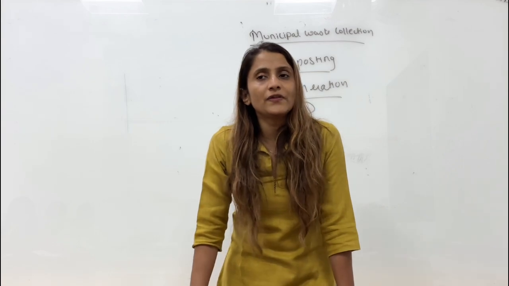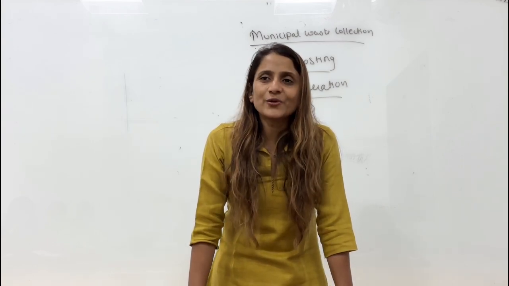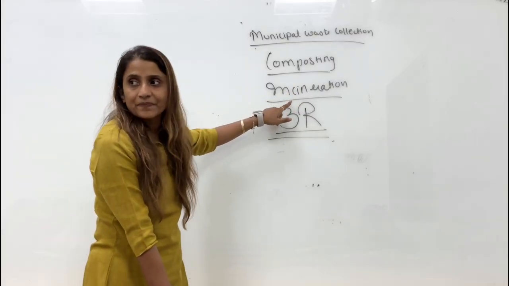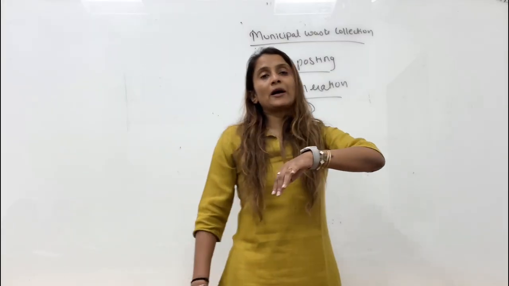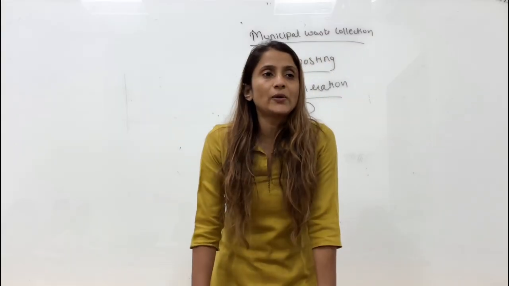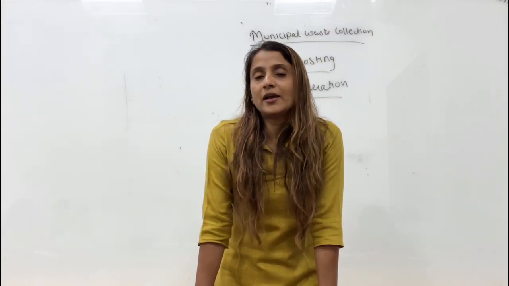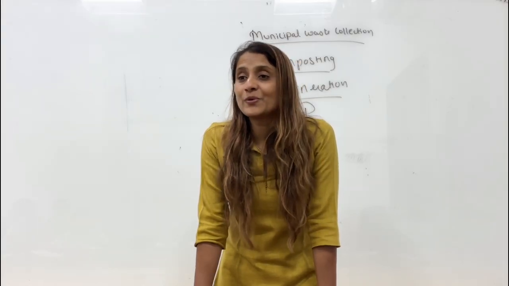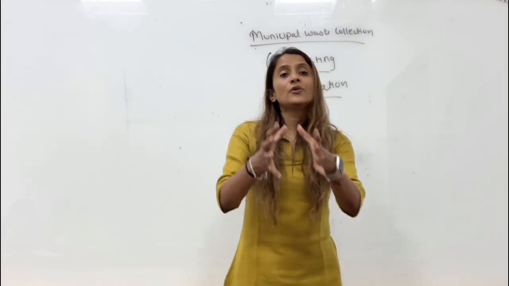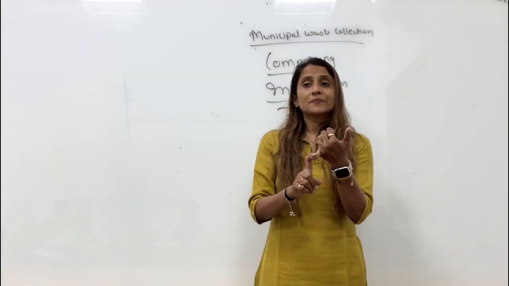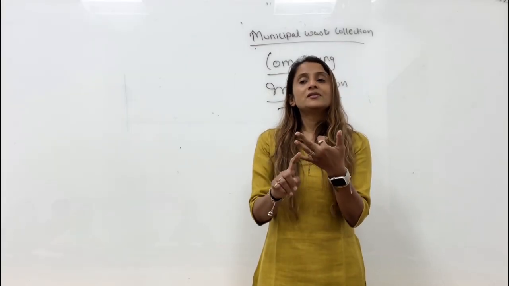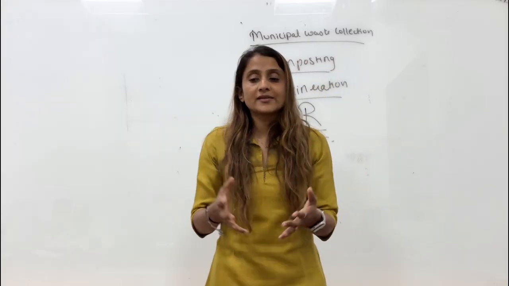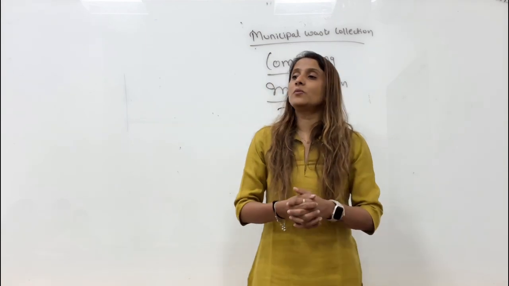Okay, I told you in the beginning we do segregation. Segregation reduces the volume of the waste. Incinerator reduces the volume of the waste. In liquid waste, though it is not part of the chapter, you can always say this: there is one machine, the electrostatic precipitator, that will also help you reduce the volume of the waste. So how can you reduce the volume of the waste? Change the process, or segregation, incinerator, electrostatic precipitator. These are various ways by which we can reduce the volume of the waste.